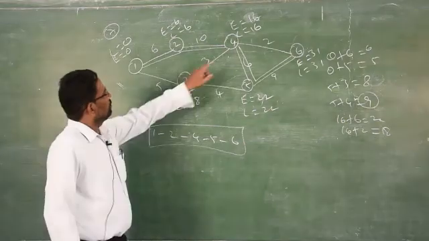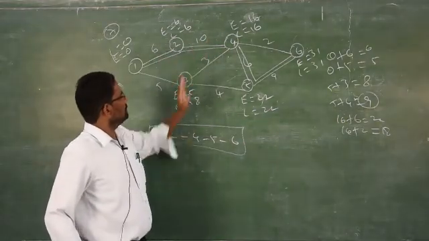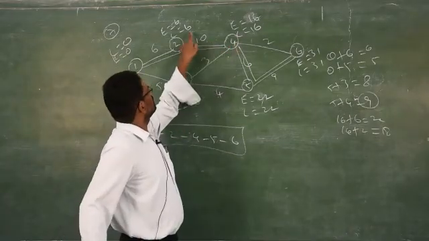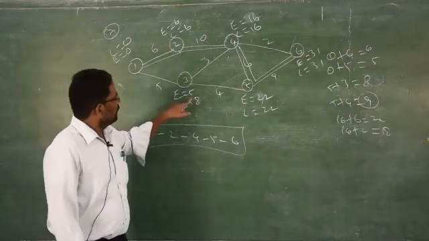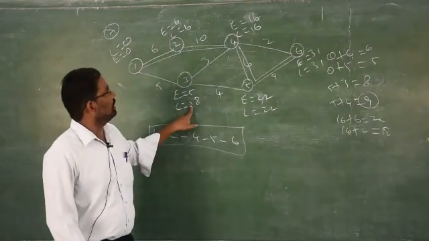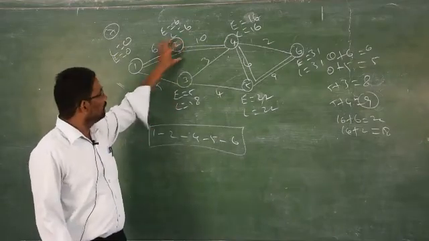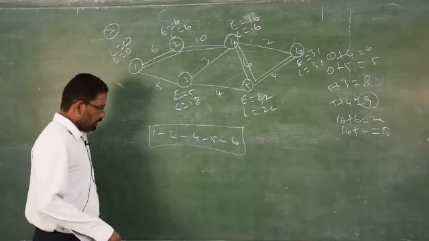Clear? So from 4 to 2, 4 to 3, both are in decreasing order. You have to subtract and take which one is the minimum one. 16 minus 10 is 6. This is the minimum one. From the minimum one, you have to reach the final edge. Here we get 18. 18 is greater than 6. So you should not take the greater value. You have to take only the lesser value, that is in decreasing order. You will get the required answer.